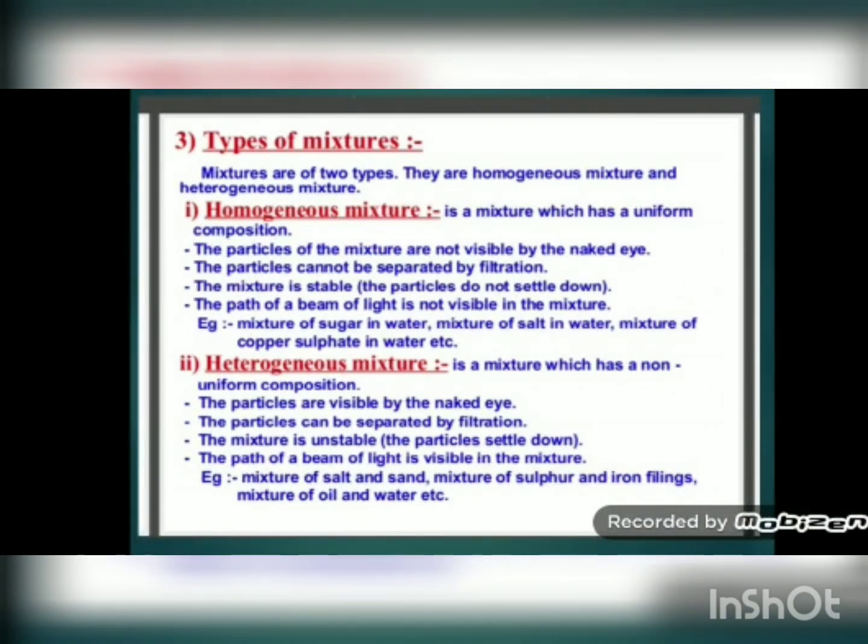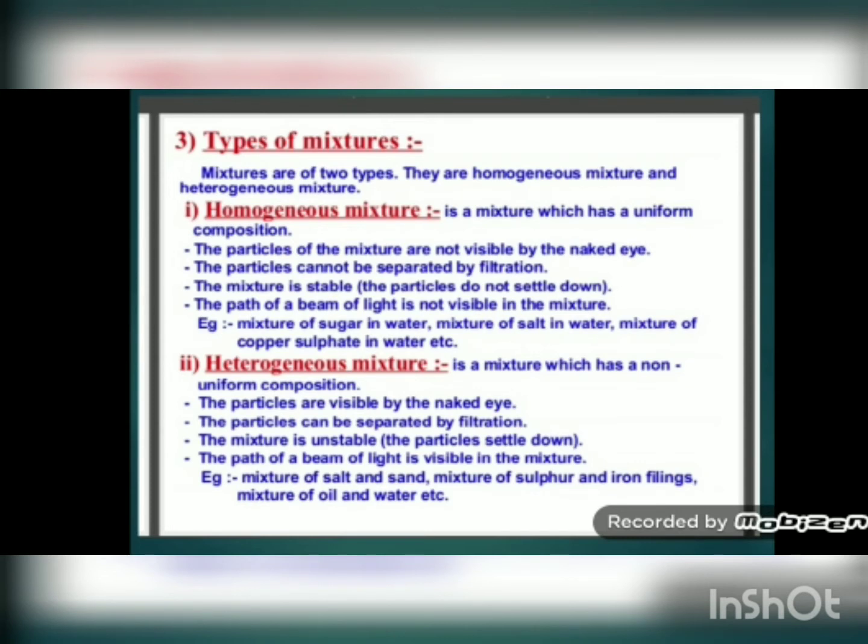Now what is a heterogeneous mixture? A heterogeneous mixture is a mixture which has a non-uniform composition. What is the meaning of non-uniform composition? You take a glass of water, take a chalk, grind it into powder, mix the chalk powder with the glass of water and stir it.